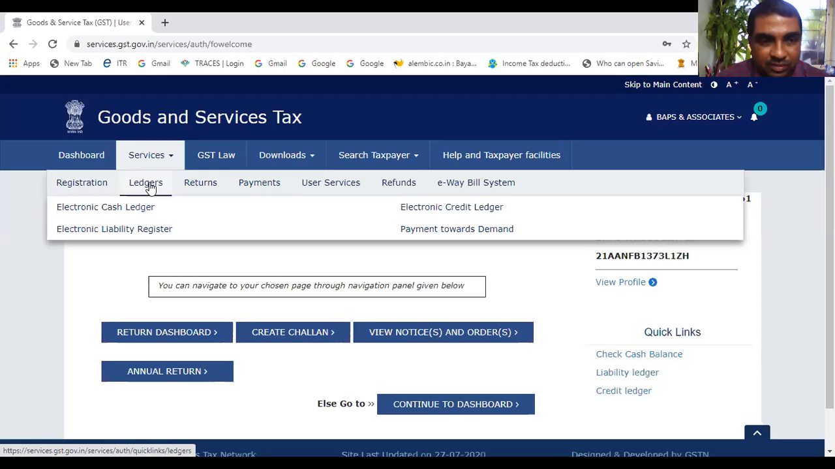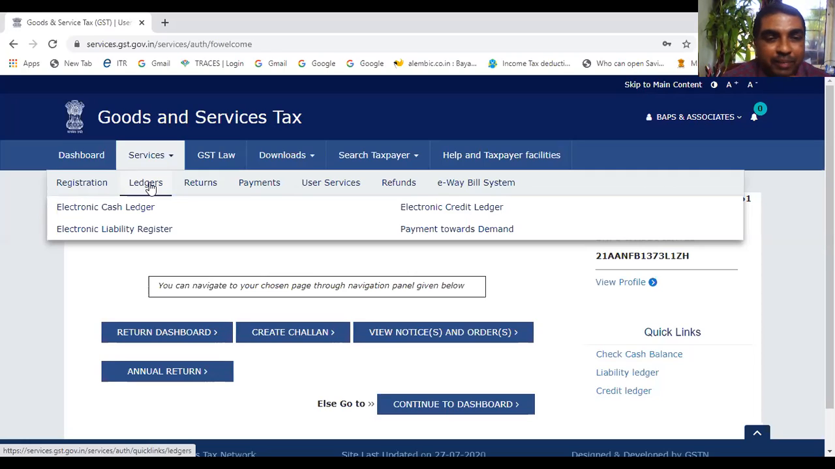Electronic cash ledger, electronic credit ledger. Two ledgers are available. Then one electronic liability register is there. That payment towards demand, that record is also available. So we'll be talking about two ledgers.